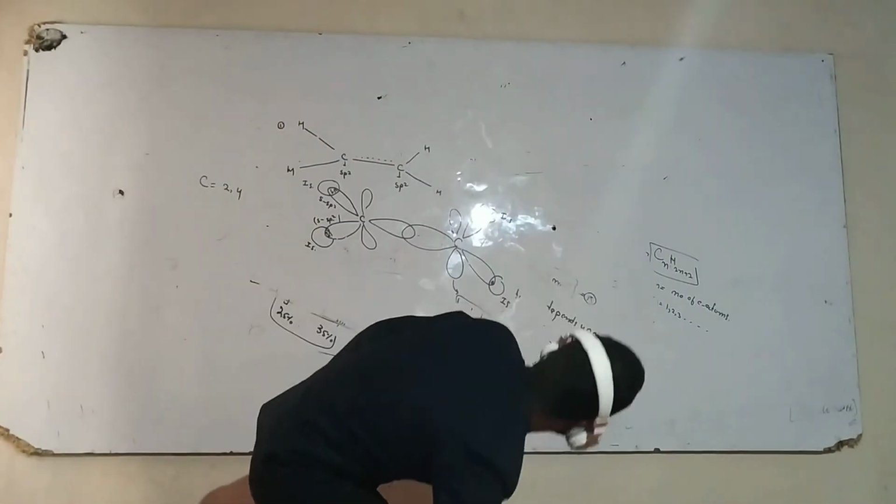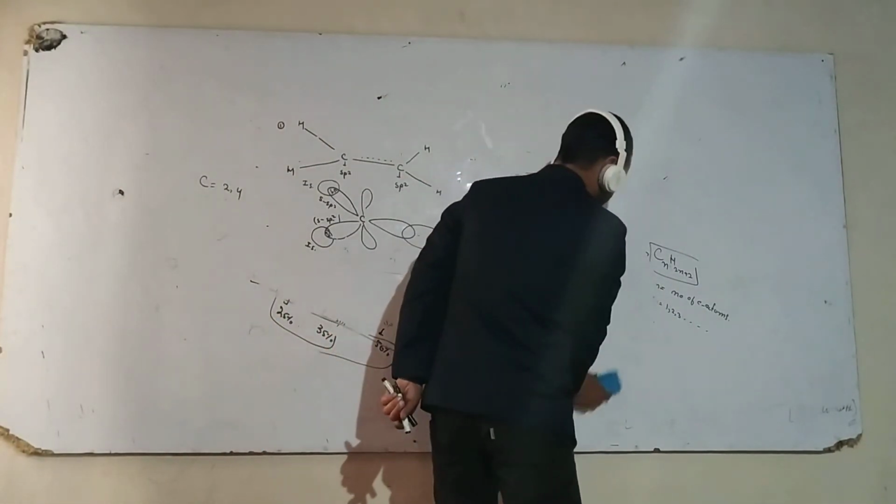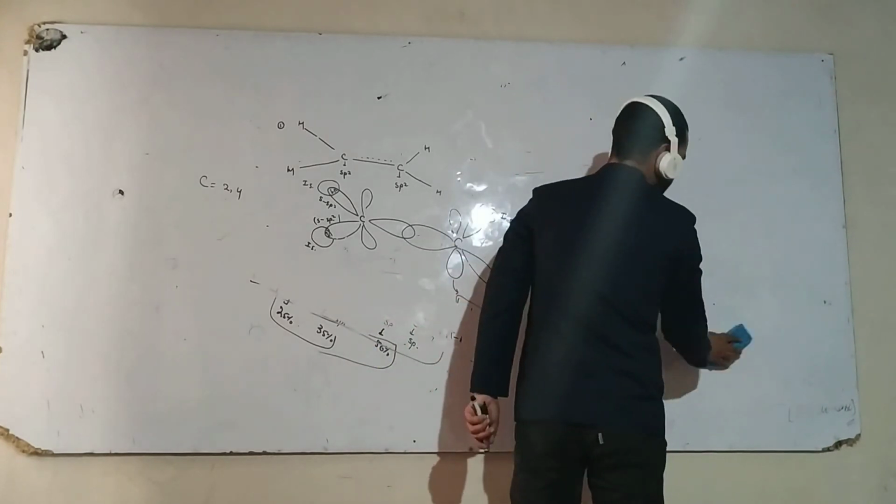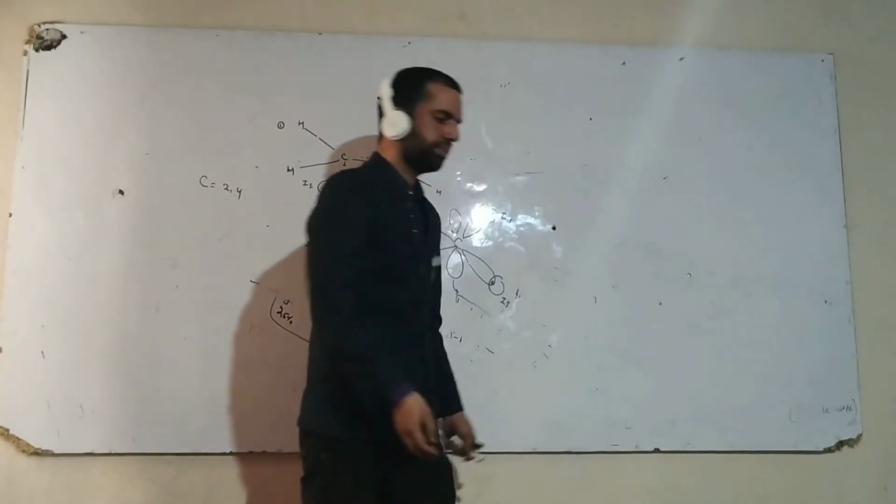As a result, they will overlap sidewise and form pi bonds.